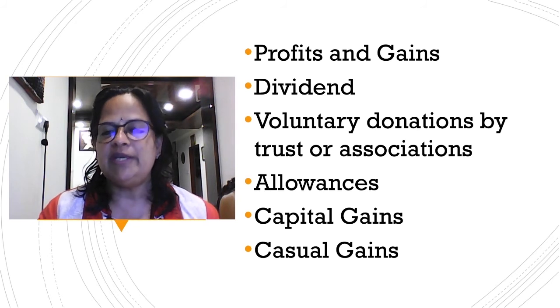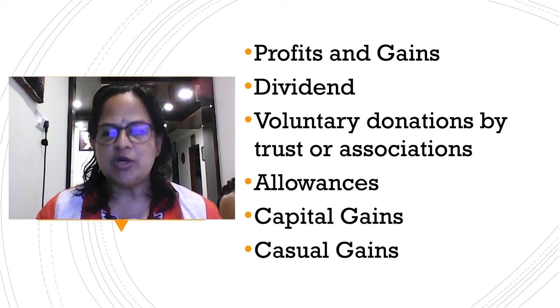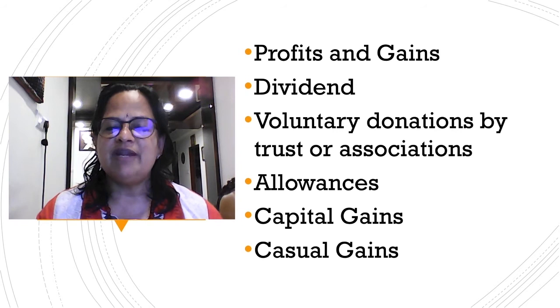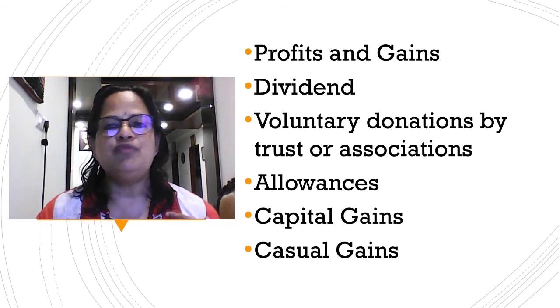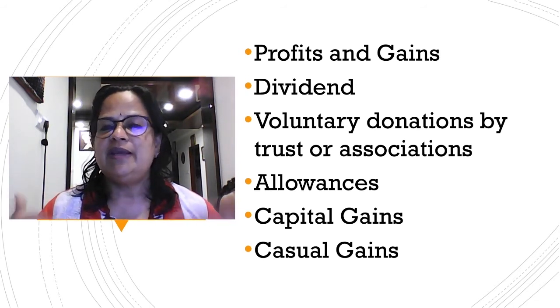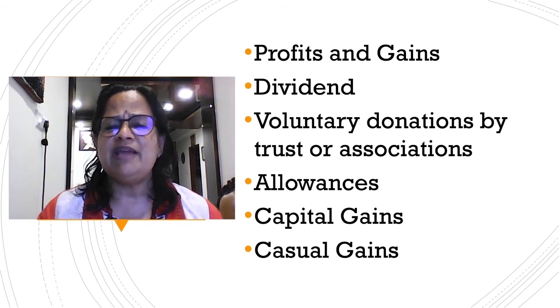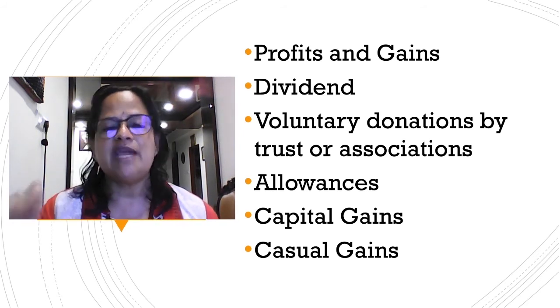Next is casual gain. Casual gain can be a lottery. Say I went to Dubai and won a Dubai lottery. So it's a casual gain for me. I'm not going to get it every now and then. Once in my lifetime only I'll get a lottery. So that is the casual gain.